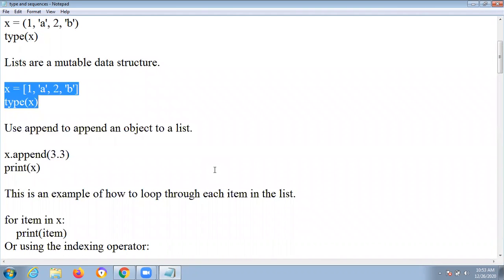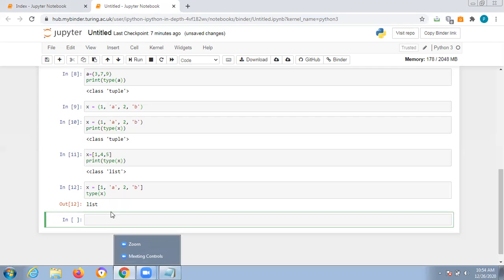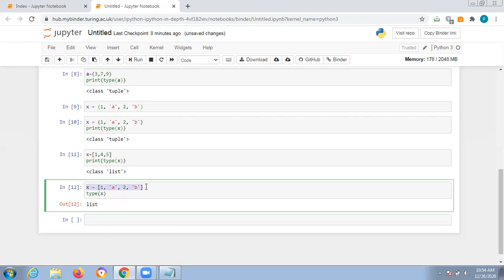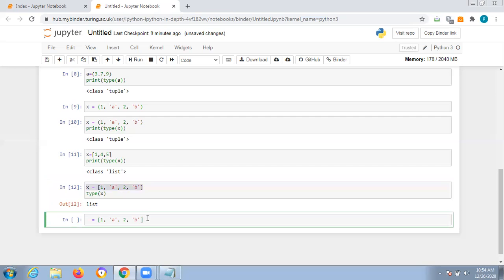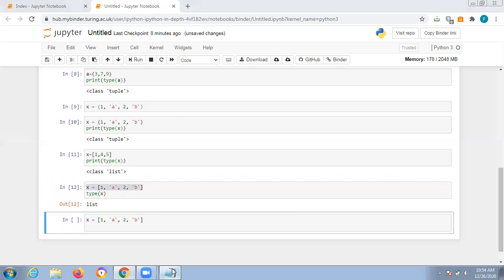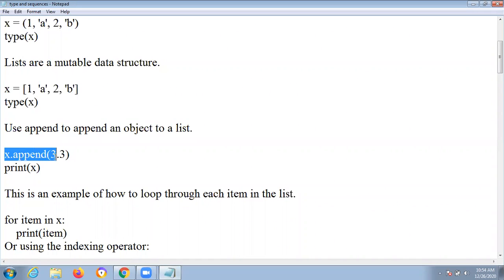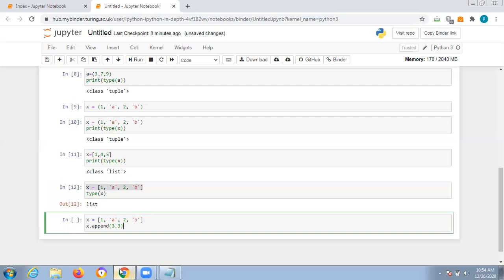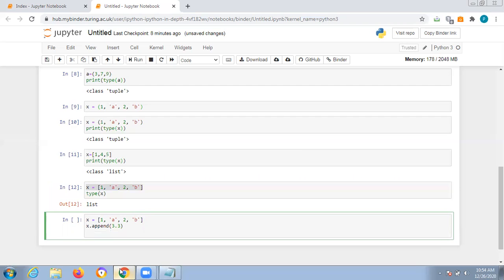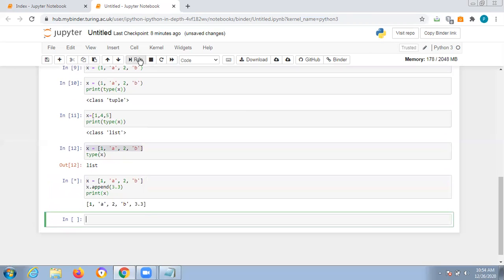The next method is to append an object to a list. What is the meaning of append? Append means join, you are just concatenating. Suppose you take x as this one, x equals 1 a 2 b, and next you want to append the value, x dot append 3.3. Then let us print x. What output will you get? 1 a 2 b 3.3. Now understood?